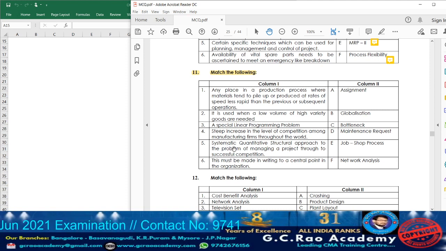Next, point number 5. What they're telling? Systematic quantitative structured approach to the problem of managing a project through successful completion. Usually what we apply? Network analysis. Point number 6. This must be made in writing to a central point in the organization for the purpose of. Let us go through column 2 and accordingly match point number 6, because there are many things where the organization has to concentrate.